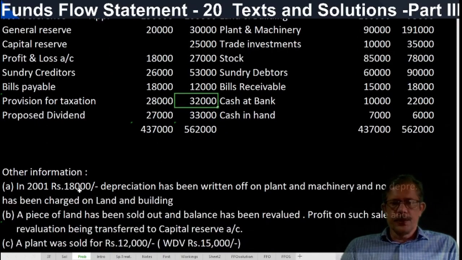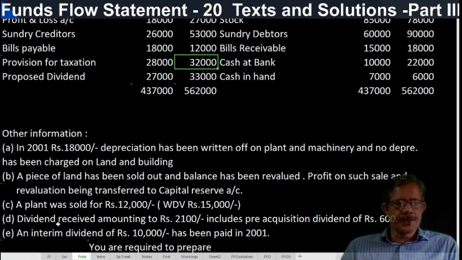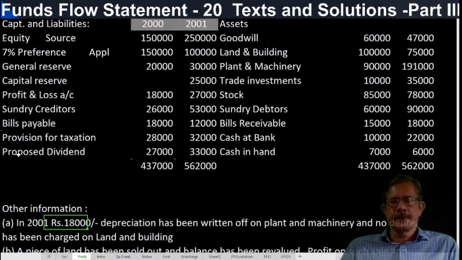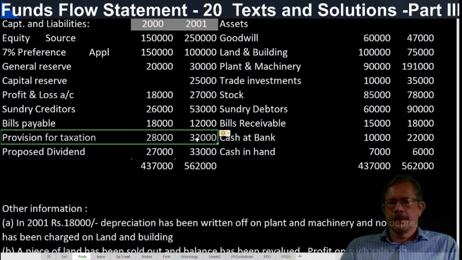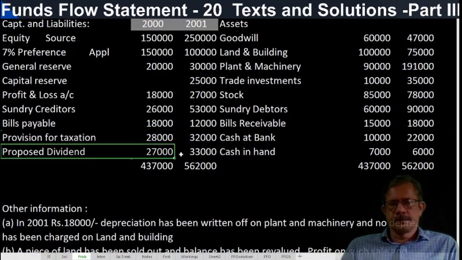Okay. So see whether any information is there in the question. Interim dividend, dividend received, planned, nothing is mentioned. So you can treat this as either non-current or current. The point should be mentioned in your answer: provision for taxation is treated as current or non-current. Proposed dividend. Always the assumption is that